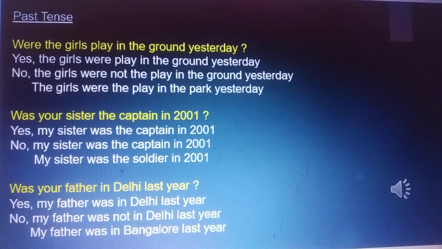Were the girls playing in the ground yesterday? Yes, the girls were playing in the ground yesterday. No, the girls were not playing in the ground yesterday. The girls were playing in the park yesterday.